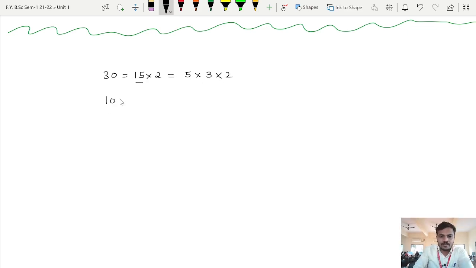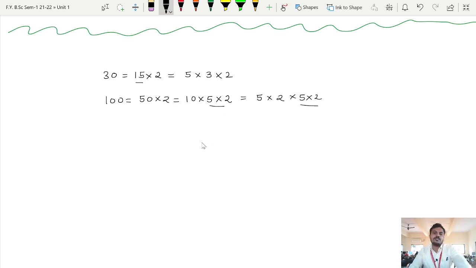Now let us take 100. So how can we factorize 100? It can be factored as 50 multiplied by 2. Again we can factorize 50 further as 10 multiplied by 5, right? Multiplied by 2 as it is. We can further factorize 10 as 5 multiplied by 2, and this 5 multiplied by 2 as it is will appear here. So this is the case for 30 and 100.